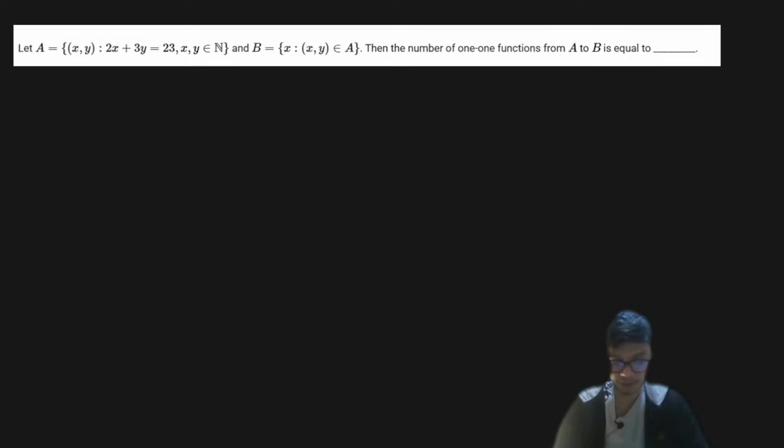Okay, so next we have another question, and it is a different type of question, and the concept is very important. We have a set A, which is defined by a certain condition, and then we have another set B, which is defined as follows. You have to find the number of one-one functions that can be defined from set A to set B. Now this is basically a one-shot, so I'm not talking much about the important concepts of one-one functions over here.